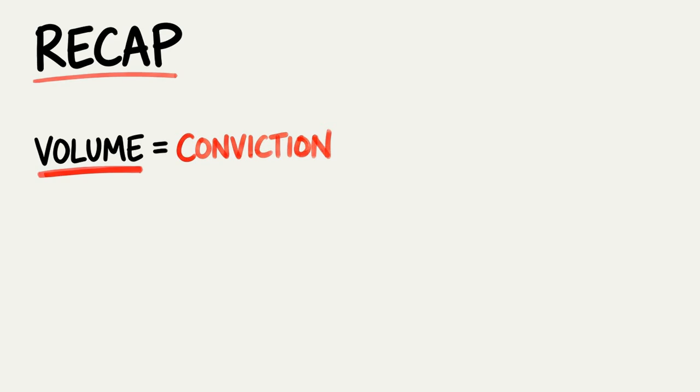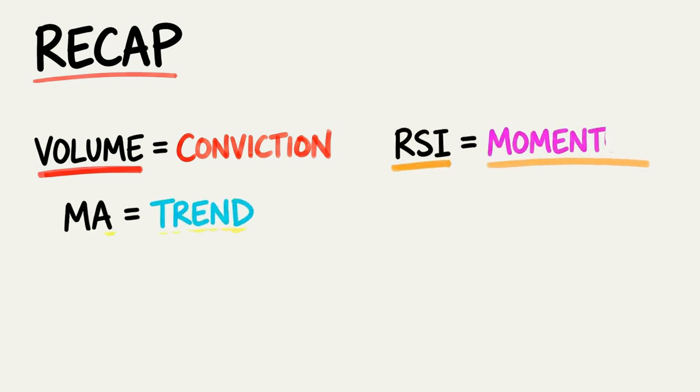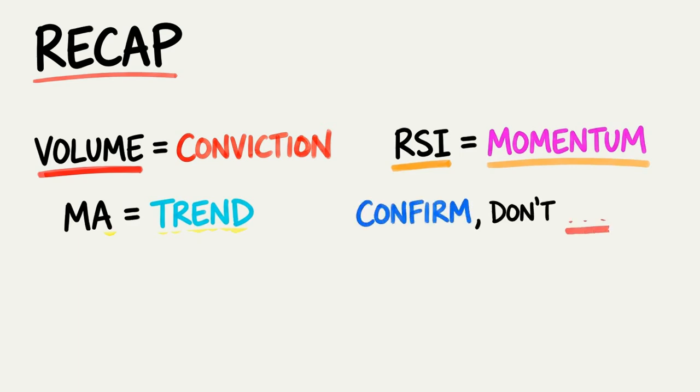So here's the recap. Volume shows conviction, moving averages reveal the trend, RSI gives context on momentum, and indicators confirm rather than predict.